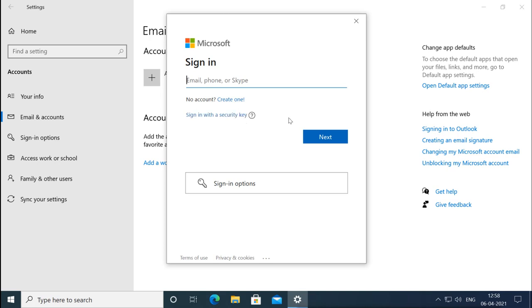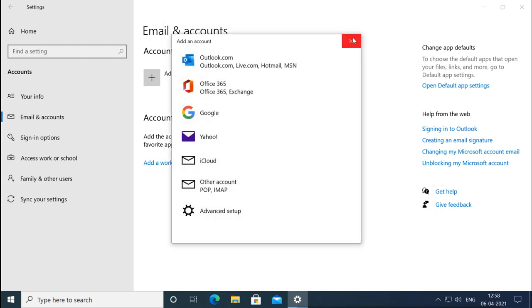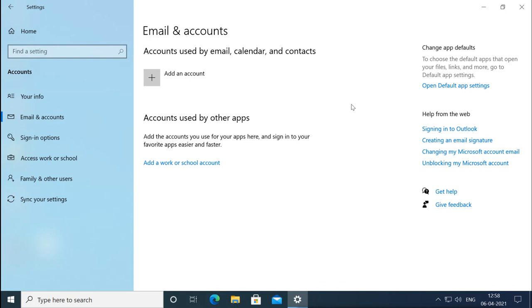That means security keys are physical keys which look like a USB flash drive, where you can store your password key, login key, and then you can connect that key to log in. That is the sign-in option. So we can create the Microsoft account, or we can add the Microsoft account from here.